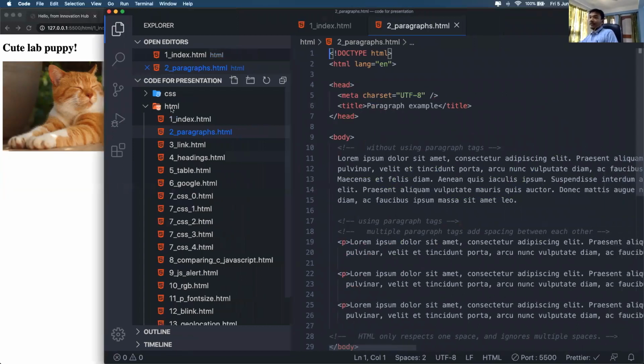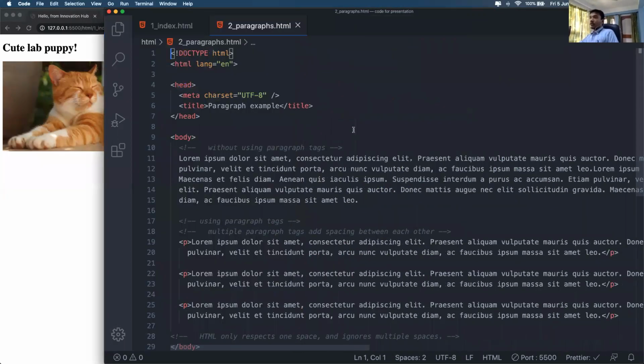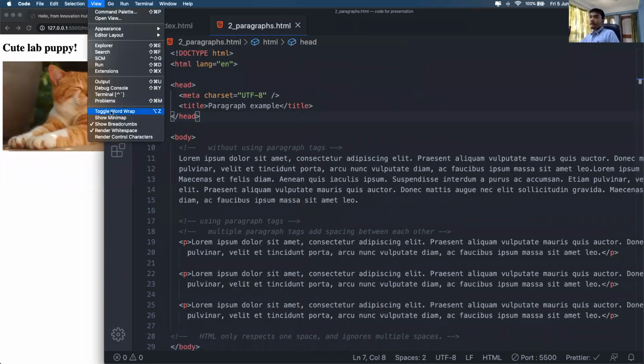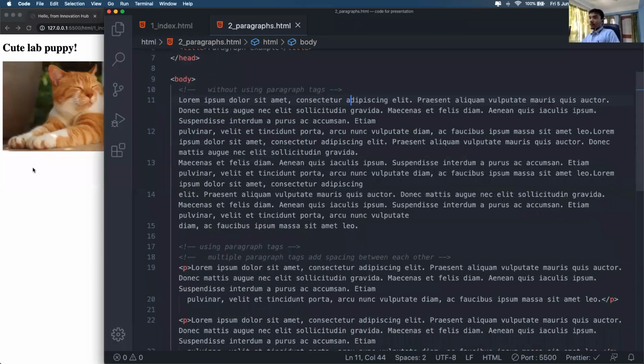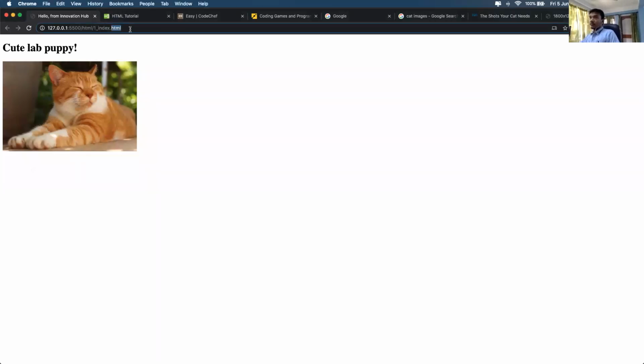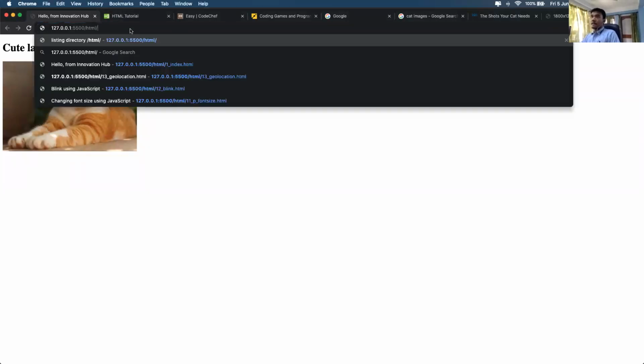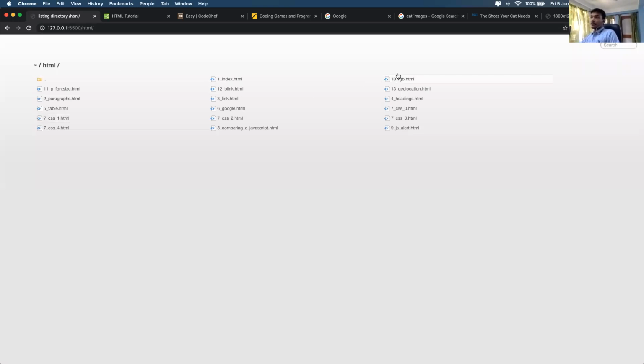Okay, so I have a few examples here that I'll be showing you. Okay, we'll be looking at how to insert paragraphs in your website.